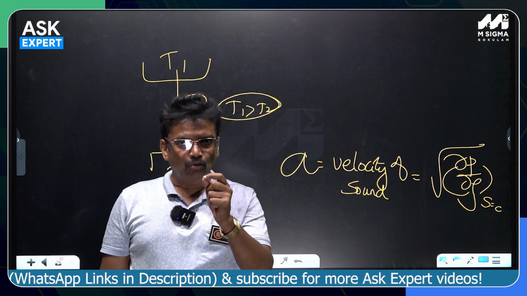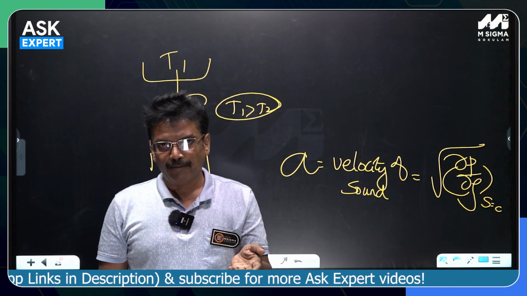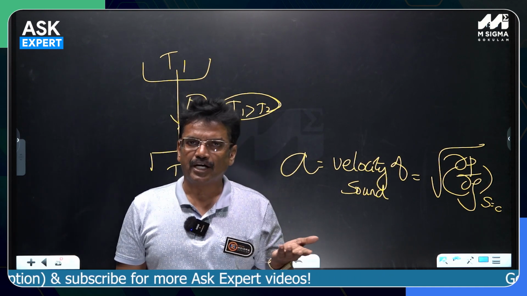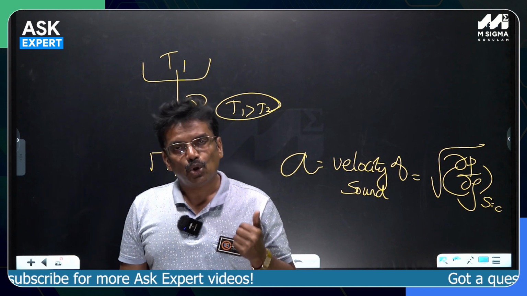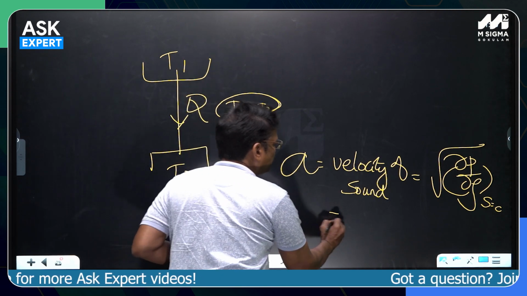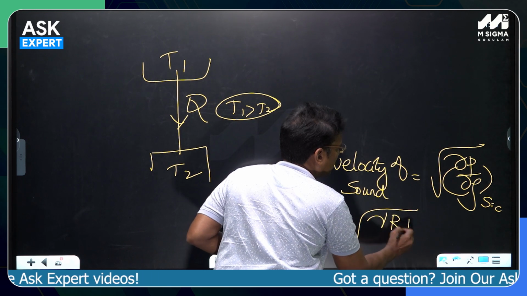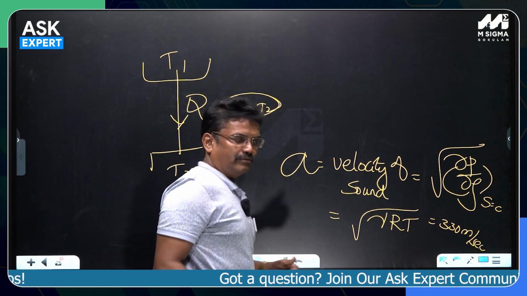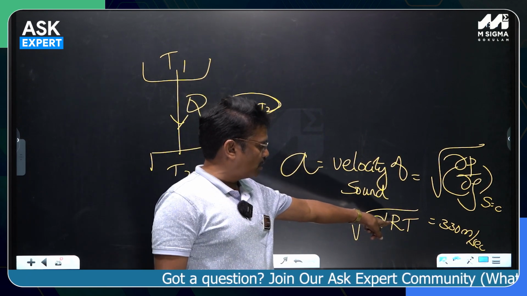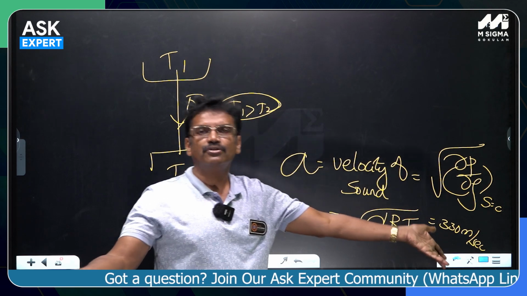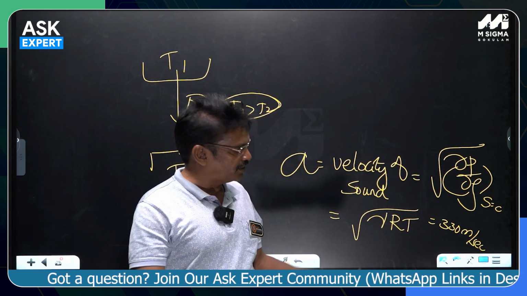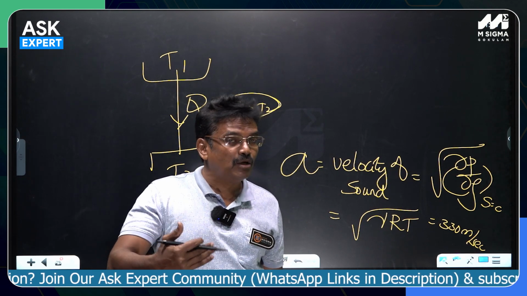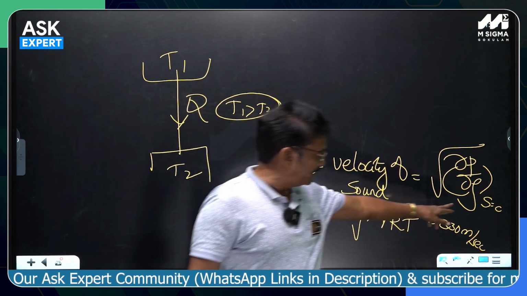The velocity of the sound wave, which we call 330 meters per second. In physics also you learned that a sound wave propagates at 330 meters per second in a room. So how did you calculate that? Simply by using this equation, the square root of gamma RT, that is 330 meters per second. The velocity of sound in air at room conditions: gamma of air is 1.4, R of air is 287, temperature of the room air is around 25 plus 273, and you get 330. That means you are assuming that the process is reversible and adiabatic without generating any entropy.